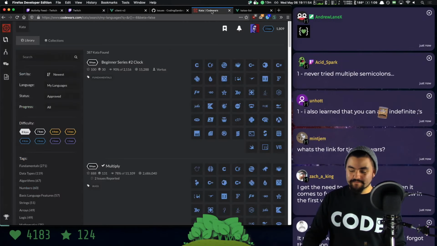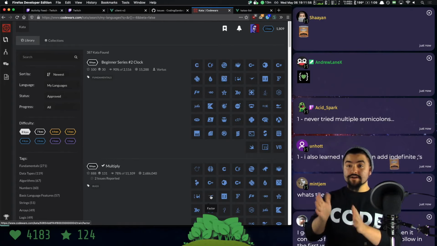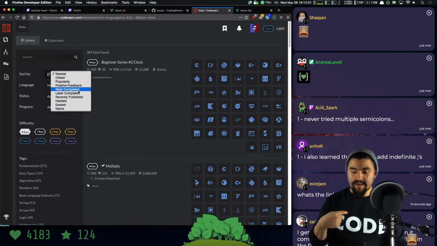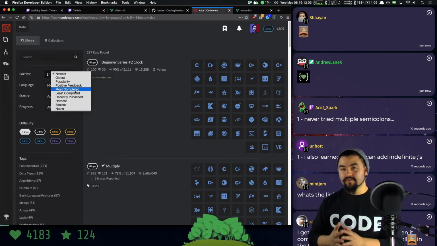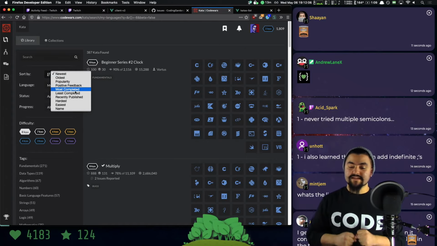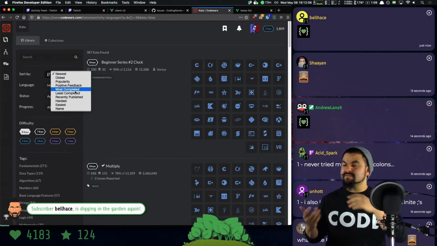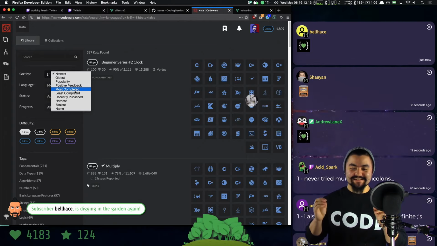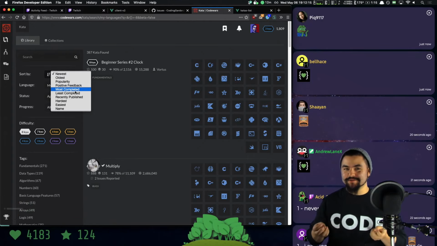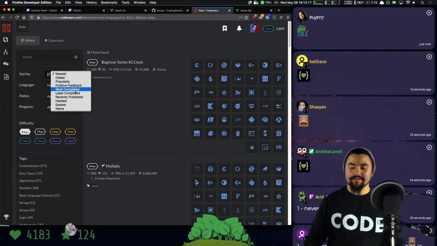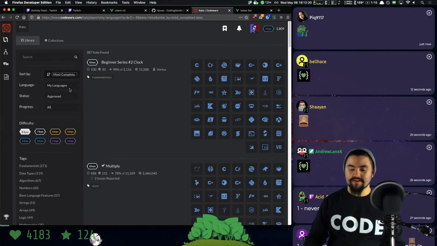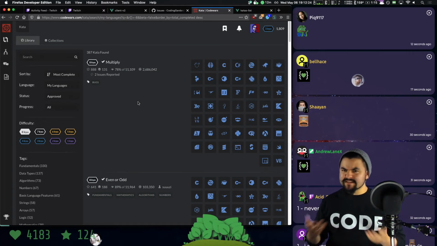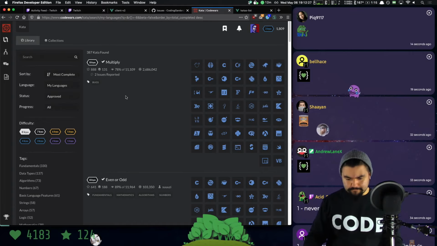All right. Okay. So we're going to choose 8Q, which is one of the easiest. I'll show you how to navigate this. I like to sort this by most completed. The thing about Code Wars is all of the problems are user submitted, and sometimes the problem description is very hard to parse, very hard to understand. So if you sort by most completed, you're going to see the katas that the majority of people have been able to complete, which means that the problem description is probably pretty good.